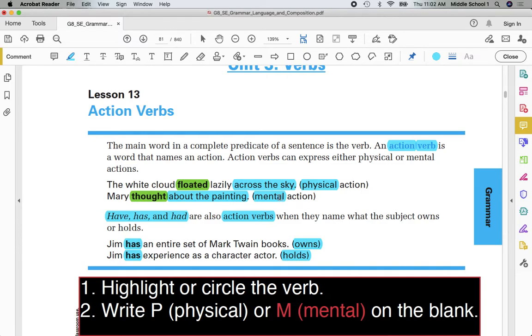That completes the lesson that we're going to do today. You have no other items to complete. We're stopping at number 20. Tomorrow, Wednesday, we will review the use of action verbs as being physical or mental.